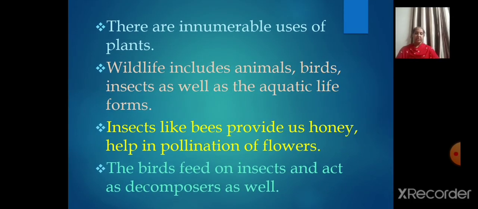Now we know vegetation and wildlife are valuable resources, right? There are innumerable uses of plants. Plants provide us with timber and give shelter to animals.